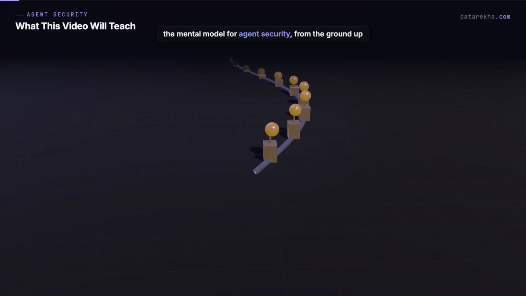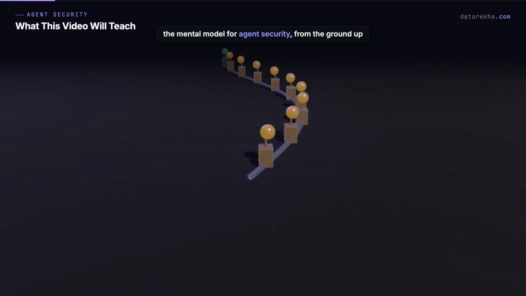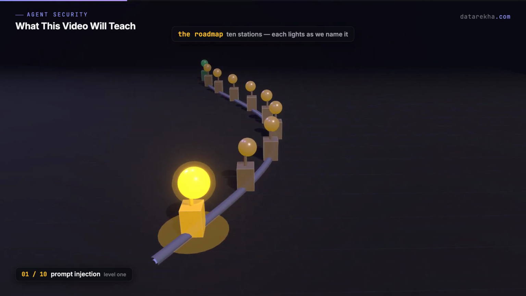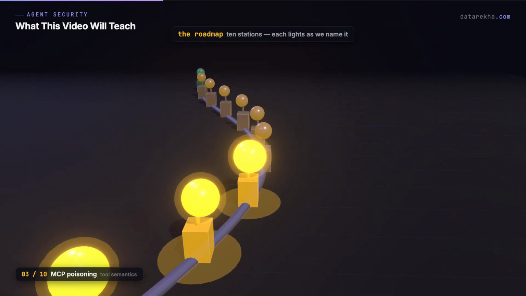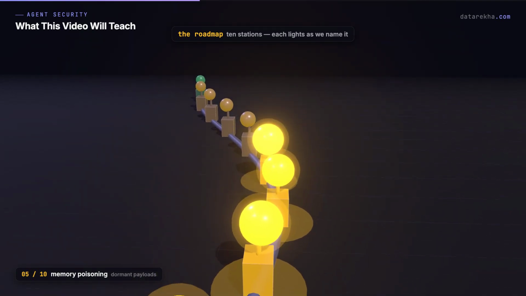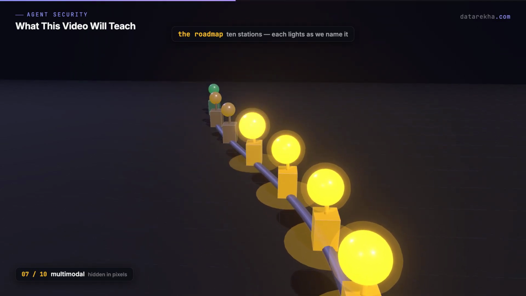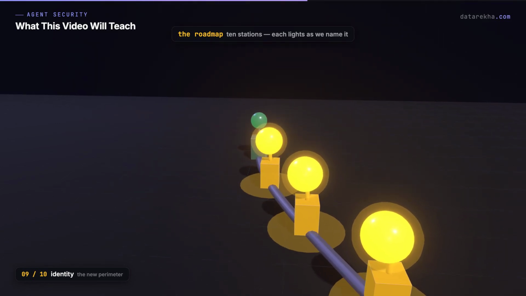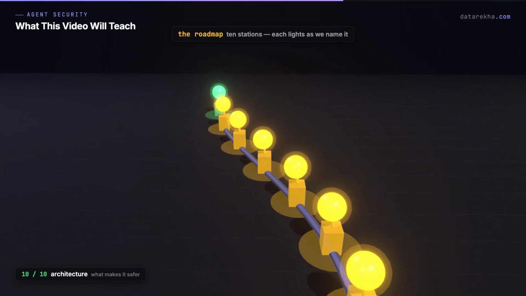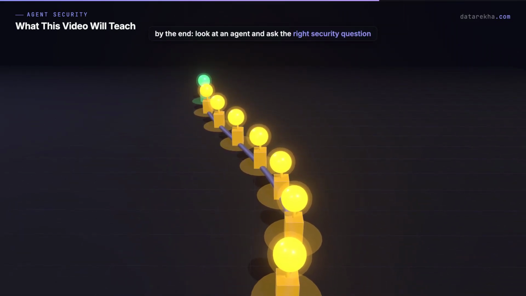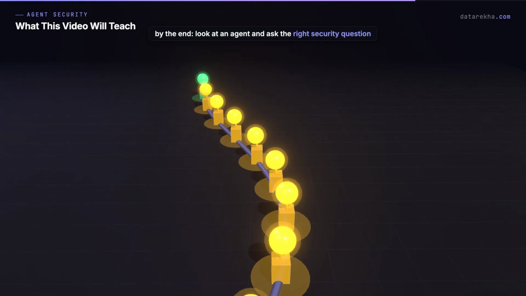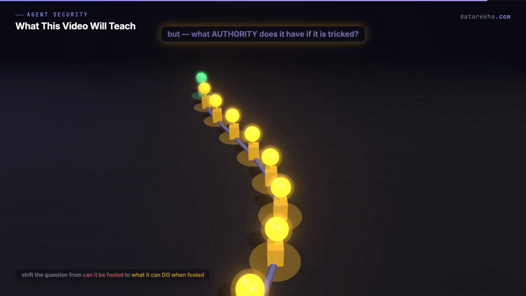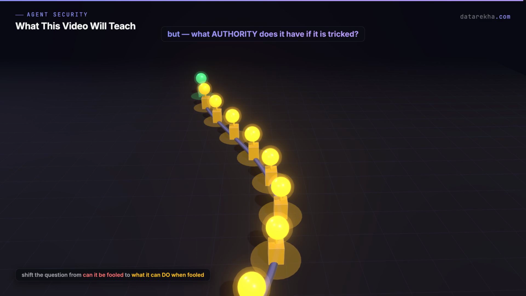In this video, we are going to build the mental model for agent security from the ground up. We will start with simple prompt injection, then move into token theft, MCP tool poisoning, RAG poisoning, memory poisoning, Promptware, multimodal attacks, supply chain risk, agent identity, and finally, the architecture that actually makes agents safer. By the end, you should be able to look at an AI agent and ask the right security question. Not, can the model be tricked? But what authority does this system have if it is tricked?